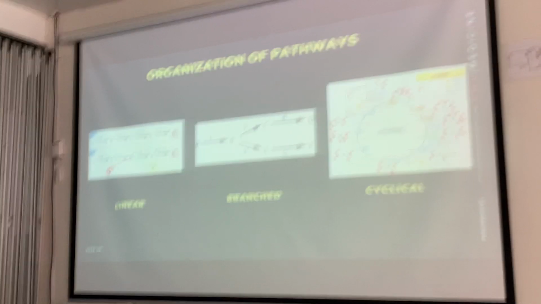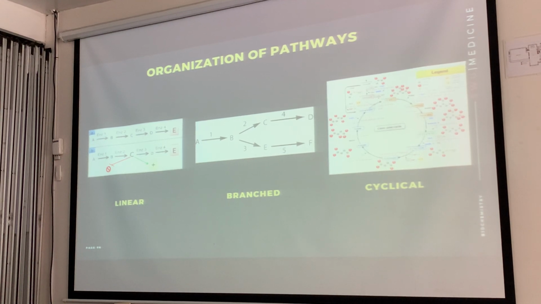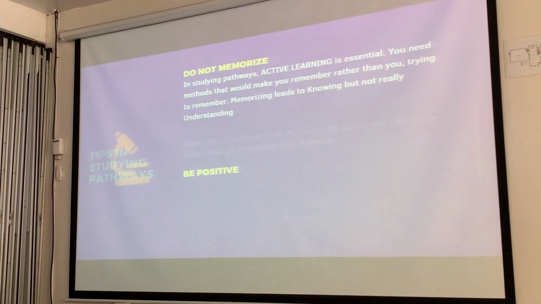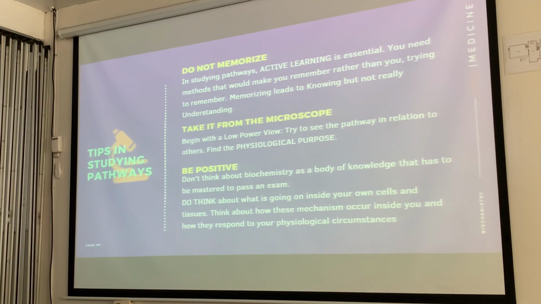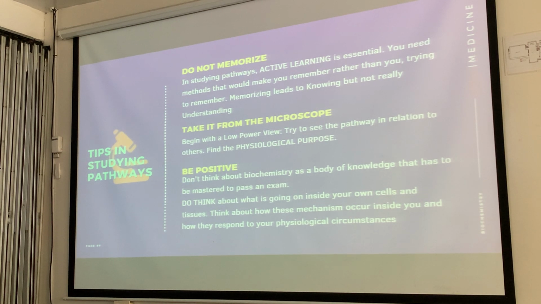Compartmentalized. So why am I saying this? So that in order for you to understand studying pathways, you need to have the aptitude of what we call an active learner. So what is active learning? You need methods to understand so that you would remember rather than memorize.